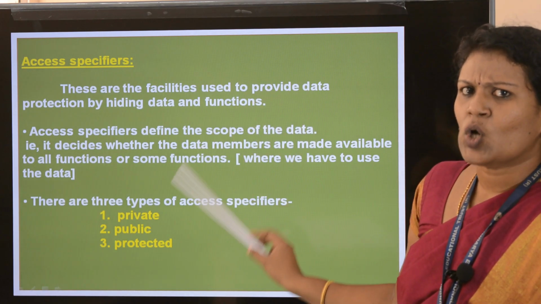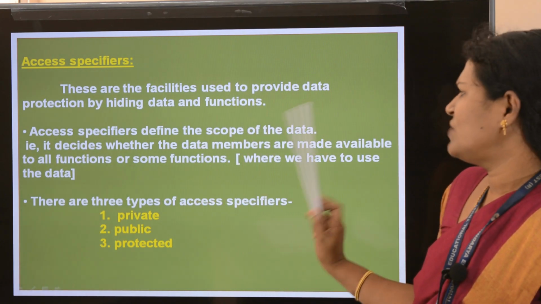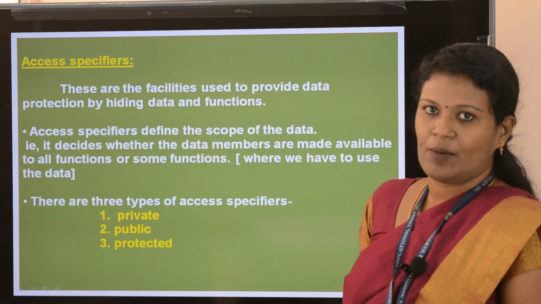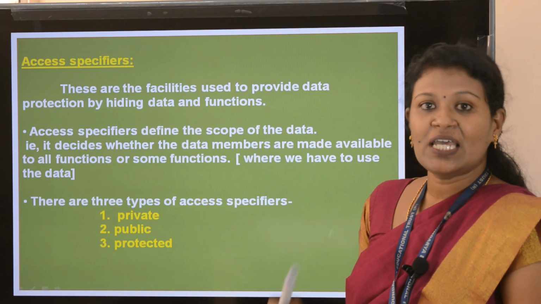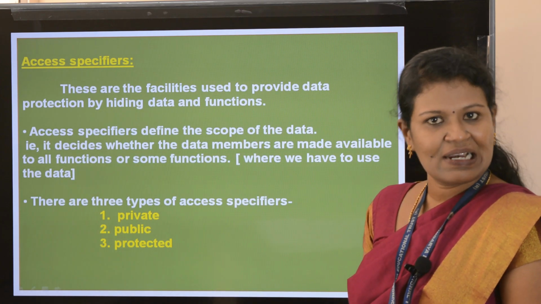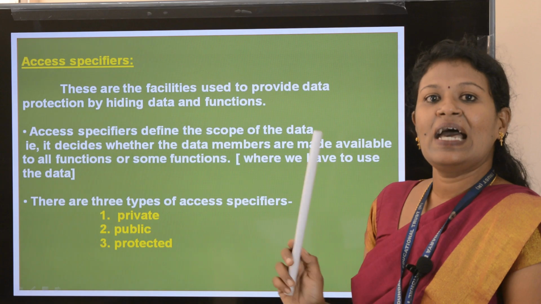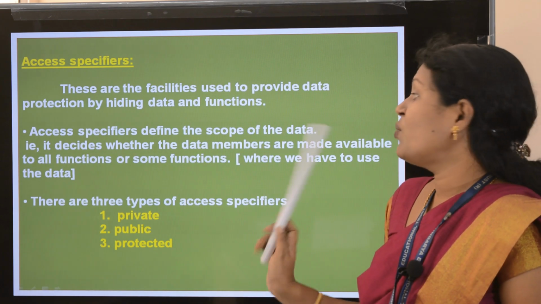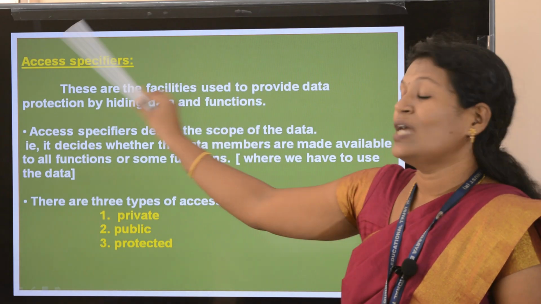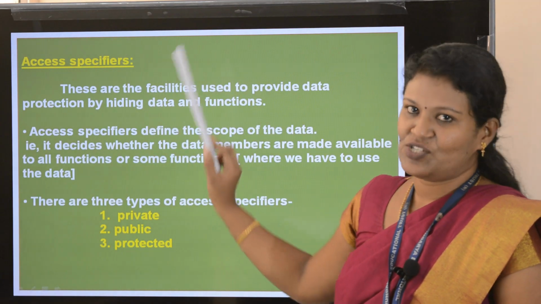What do you mean by scope of the data? Scope of the data means where we have to use the data. You will be giving member data and member functions inside the class. Where do we have to use these member data and member functions? For that purpose you are giving the access specifiers.